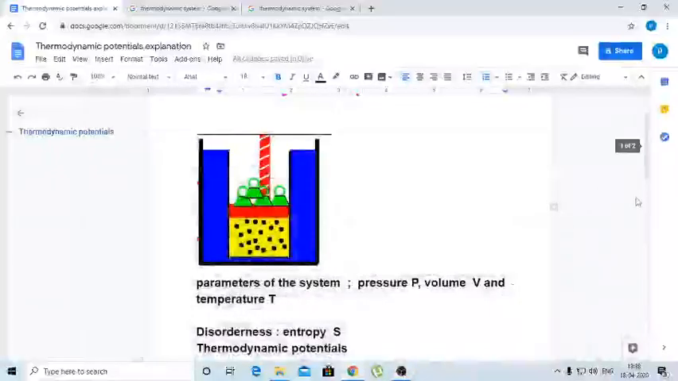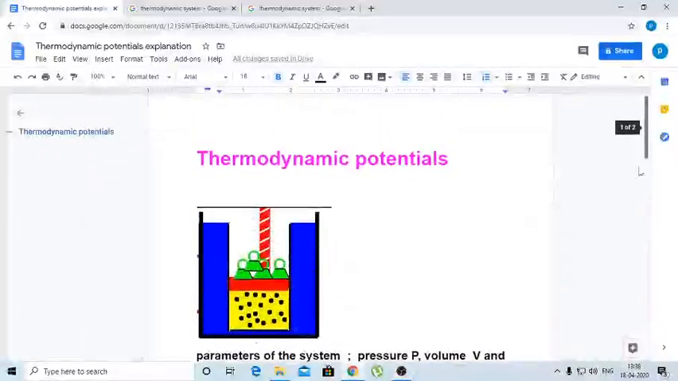Morning students. In this class today we are going to discuss thermodynamic potentials of a system. Thermodynamic potentials are energy forms of the thermodynamic system at different conditions. These are the various forms of the energy contained by the system.